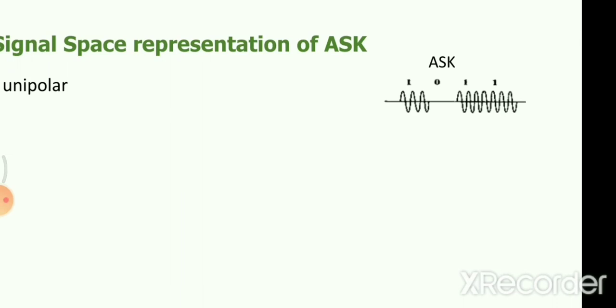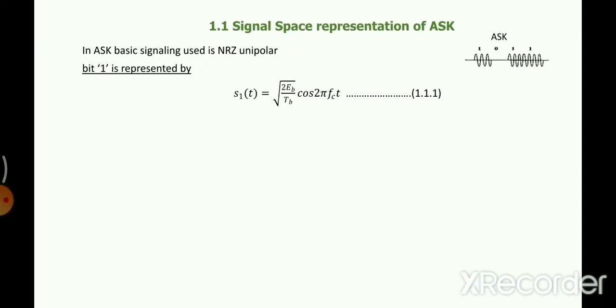Bit 1 is nothing but the presence of carrier signal. Carrier signal is A cos 2 pi FCT, but A is twice of EB by TB, EB being the energy of the bit and TB being the bit duration. What about 0? 0 will be represented by 0 itself.